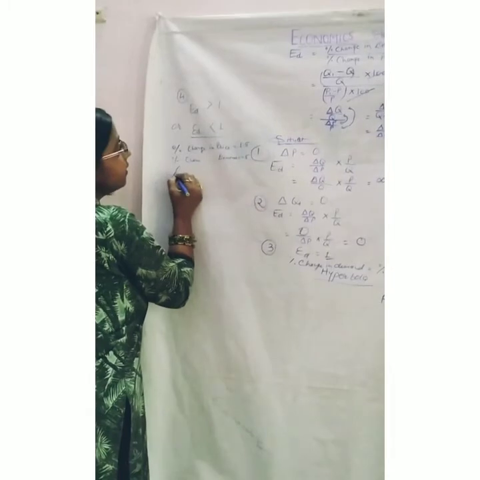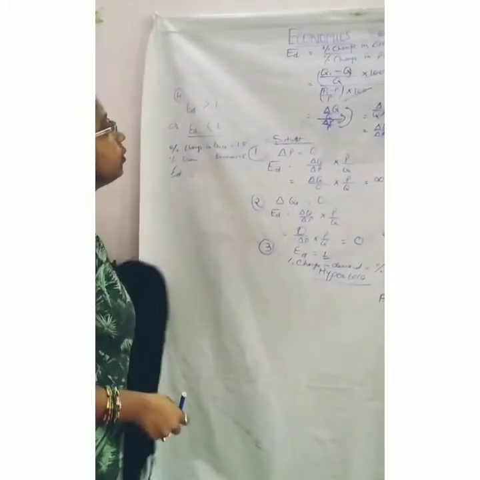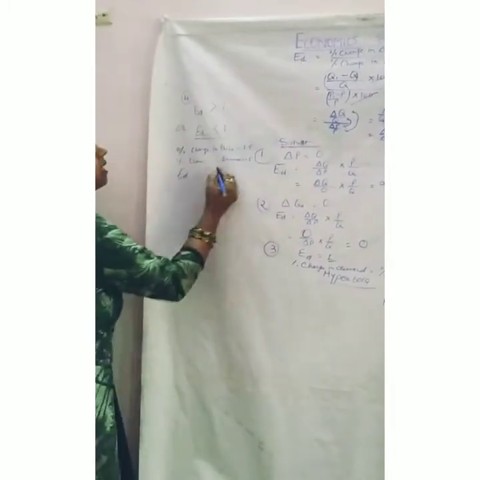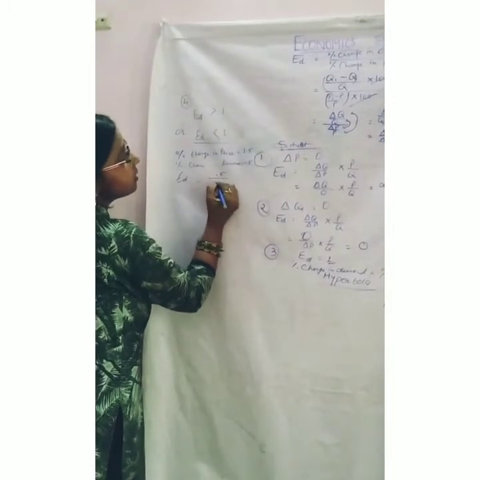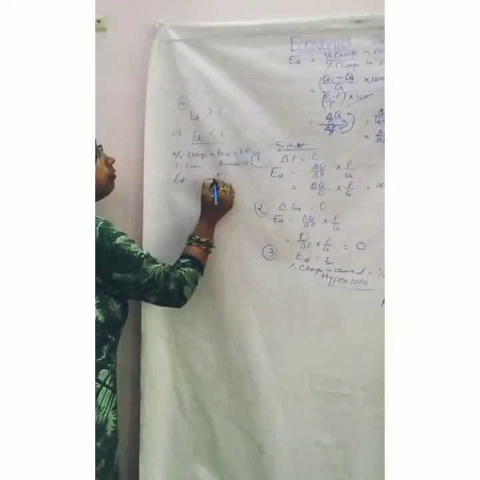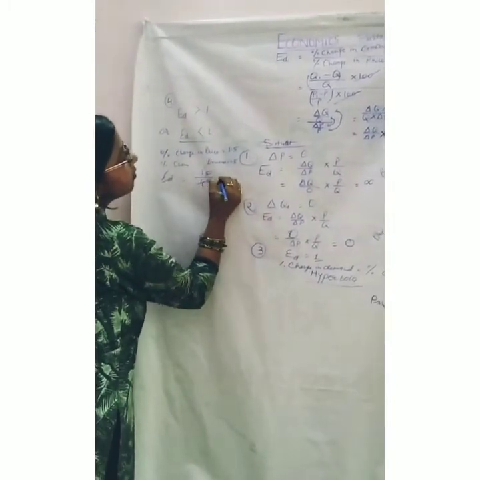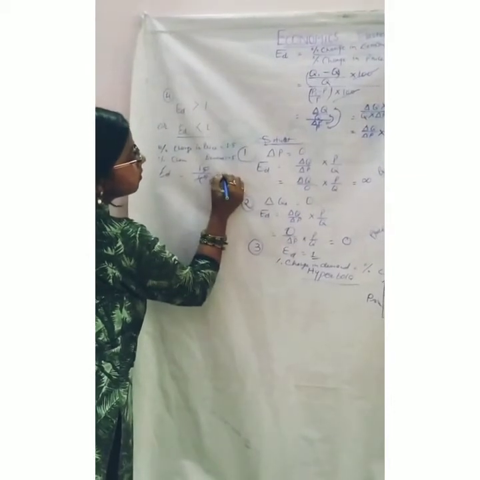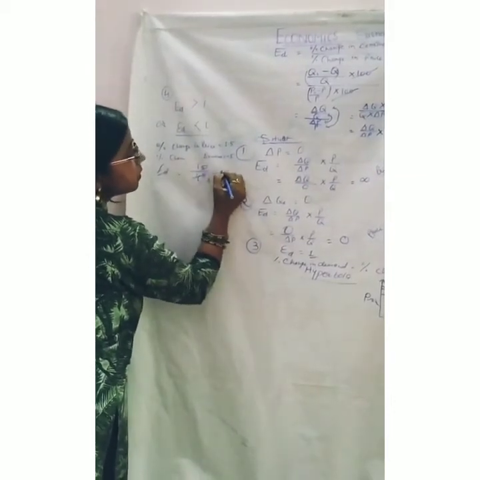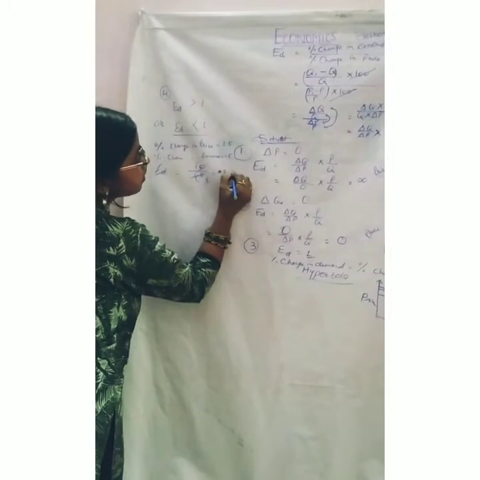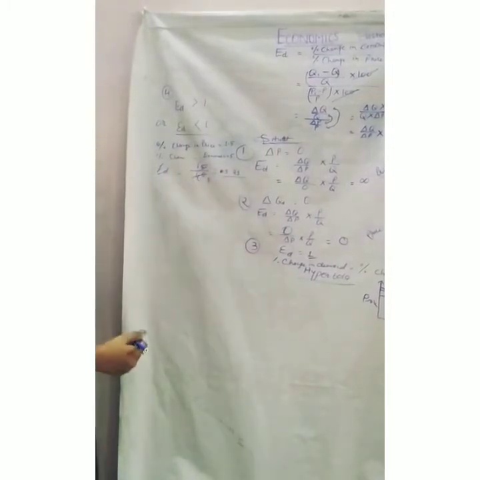What is ED, elasticity of demand? You can calculate: percentage change in demand is 0.5, percentage change in price is 1.5. This is ED. This is 3.33.